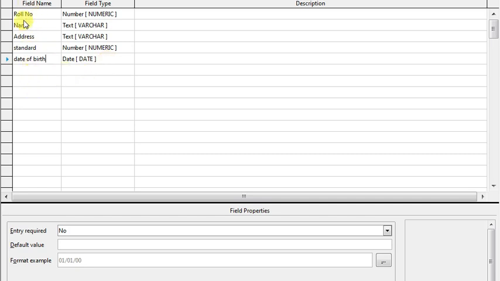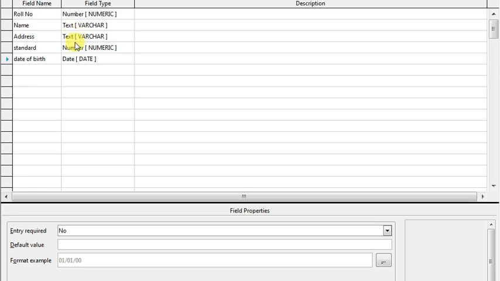So field name you understood: roll number, name, address, standard, date of birth, these are the field names. And its field type means what type of information can go under the field names, that you are going to decide by selecting its data type. So we have selected roll number, data type number, name text, address text, standard number, date of birth date. All these things you learned last year while learning SQL or Microsoft Excel. It is the same like creating the table you have created in SQL. Okay, so you understood what is data and what is the field and what is this data type.